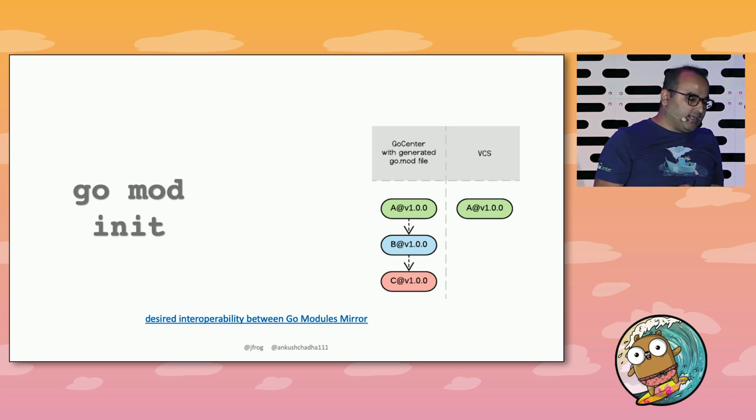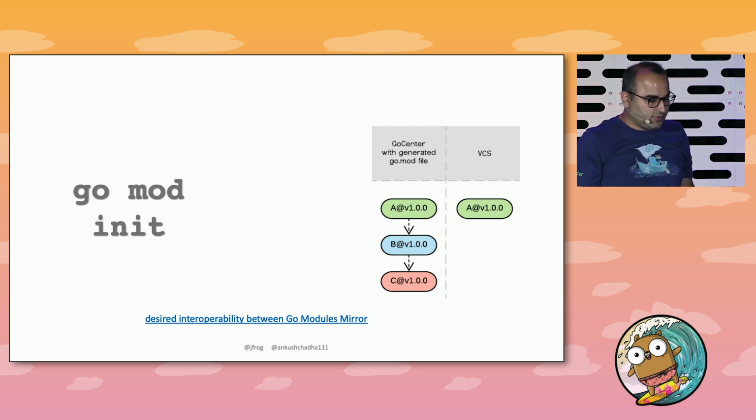We were serving a Go mod file with locked down versions of dependencies because we wanted to guarantee repeatability, not only for the module authors, but even for consumers of those modules. But again, we changed our approach, and this was a hard choice because we thought we did the right thing.